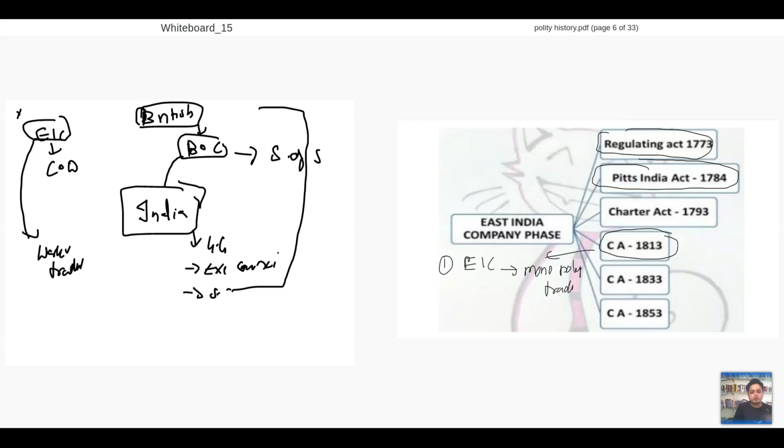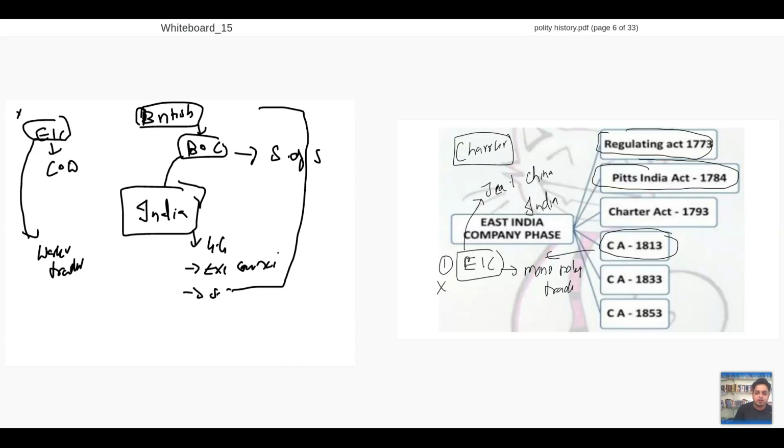So British will tell, why should I give monopoly of trade to them? So I can increase competition. I'll take away their monopoly of trade. They will take away the monopoly of trade. But this monopoly of trade will continue in tea plus in China. But over India, their monopoly will go away. So whatever I'm doing, I'm giving a charter. So that means from today, East India Company doesn't have all the rights on India. All the rights on India is resting with British only, not East India Company.